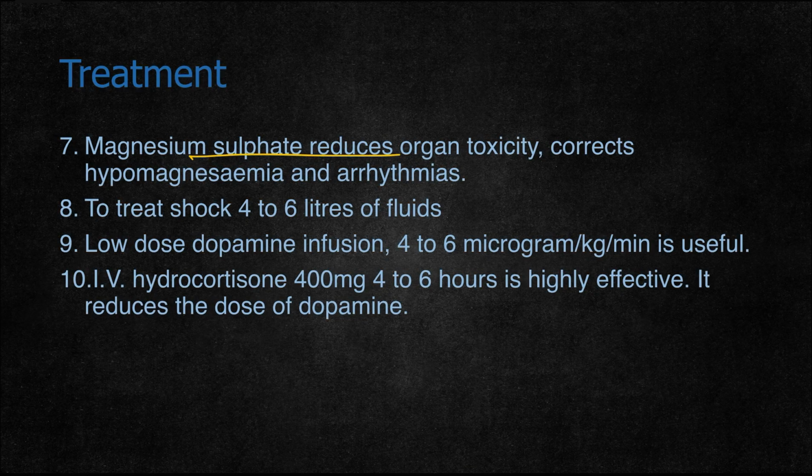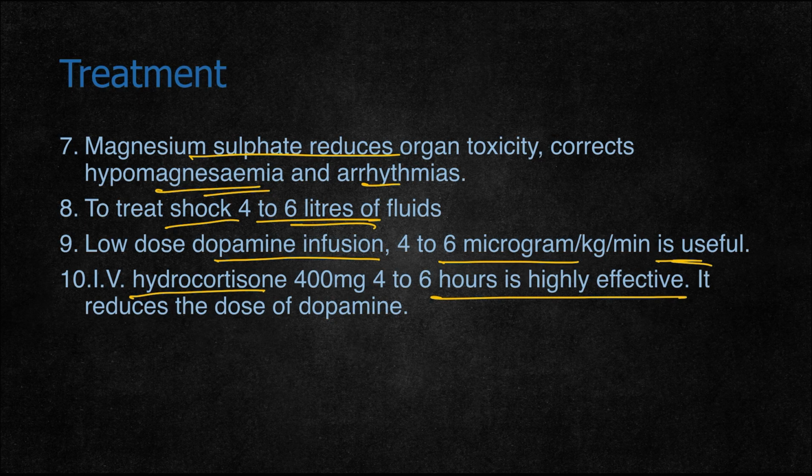Magnesium sulfate reduces organ toxicity and corrects hypomagnesemia and arrhythmias. To treat shock, 4 to 6 liters of fluid is given and repeated till the person recovers from shock. Low dose dopamine infusion, 4 to 6 microgram per kg per minute, is also useful. IV hydrocortisone, 400 mg every 4 to 6 hours, is highly effective. It reduces the inflammatory reaction, so it decreases the inflammation as well as the toxicity caused by cell damage. It also reduces the dose of dopamine required.